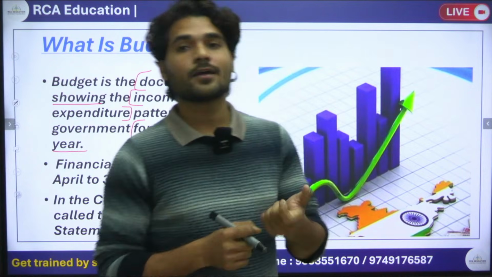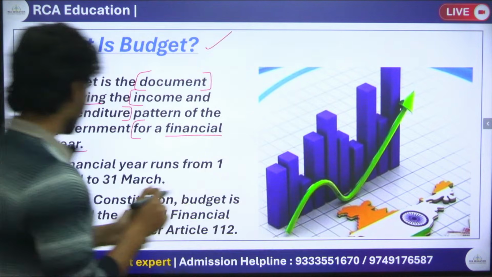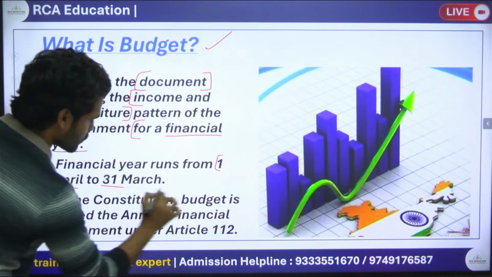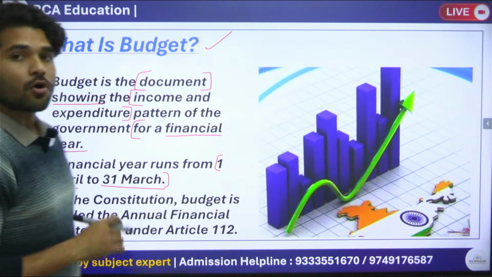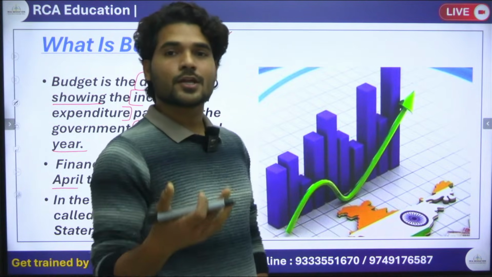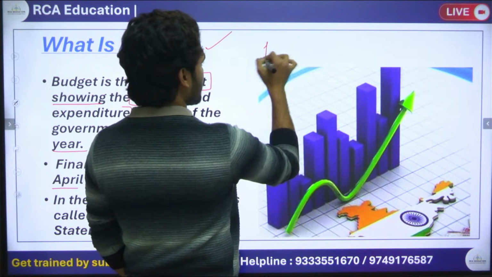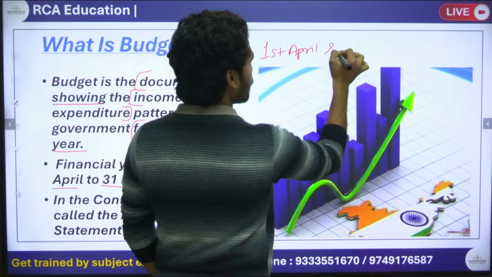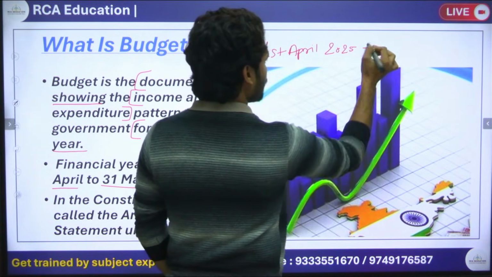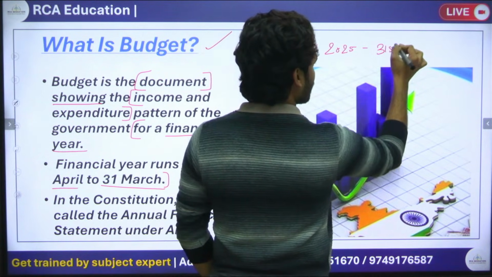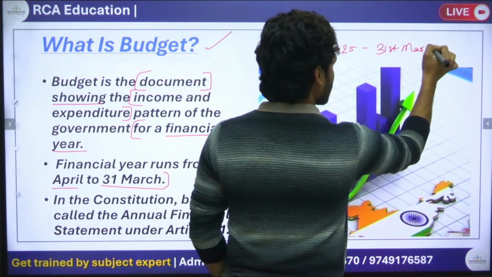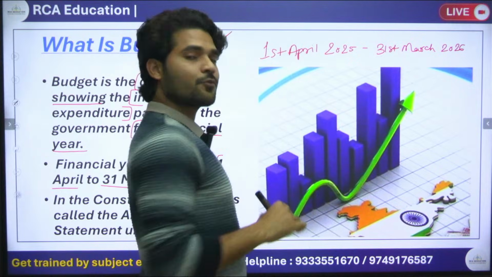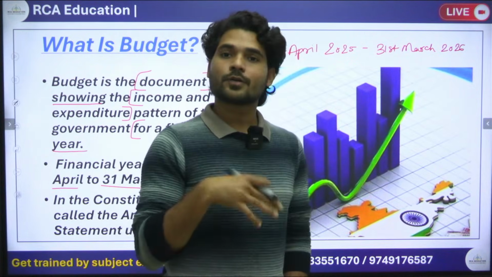Of India, the financial year is from 1st of April to 31st of March. So the financial year of 2025 is 1st of April 2025 to 31st of March 2026.